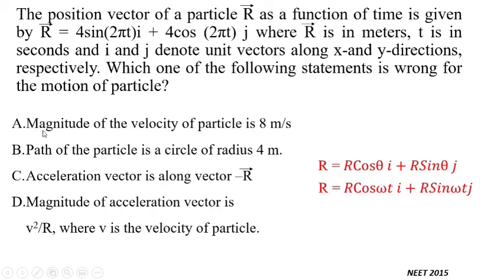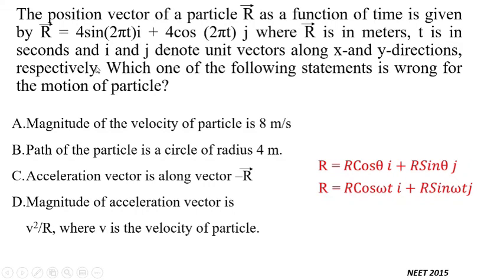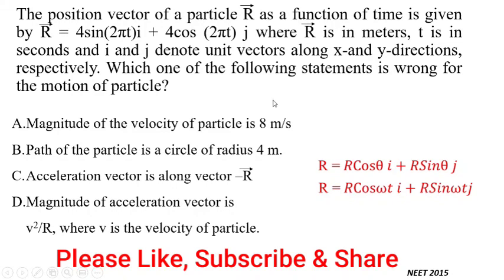In option A it is given that magnitude of the velocity of the particle is 8 meter per second. You need to verify this particular magnitude. Without calculating, we can directly find out r omega. If you compare this particular equation with this, you can find out that omega equal to 2 pi. In this equation, omega is 2 pi and r is 4. Linear velocity formula v equal to r omega. Here r is 4, omega is 2 pi. If you multiply these two, you will get the magnitude for velocity. So it is equal to 8 pi, not only 8. So this option A itself is wrong.